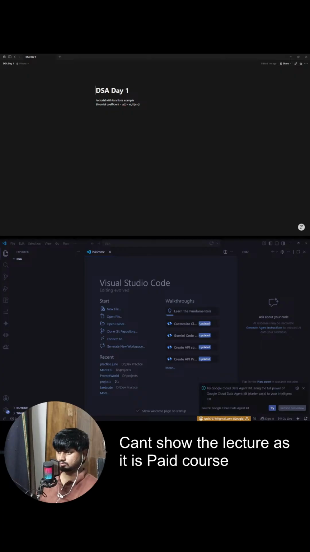Once we have these three values, this r factorial, n minus r factorial, and this n factorial, we can easily find our answer. We can say cout n factorial divided by r factorial into n minus r factorial. That's how we can solve this problem. Is this code making sense to everyone? Give a yes or no. Is everyone able to understand how we can find this nCr?